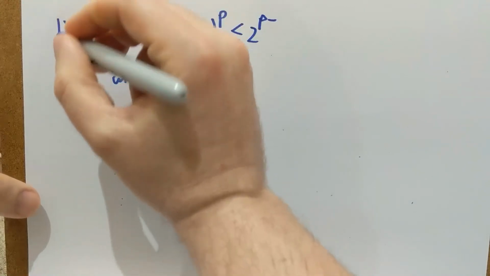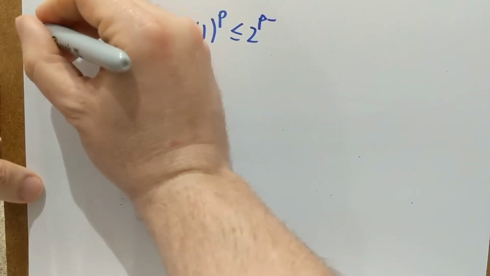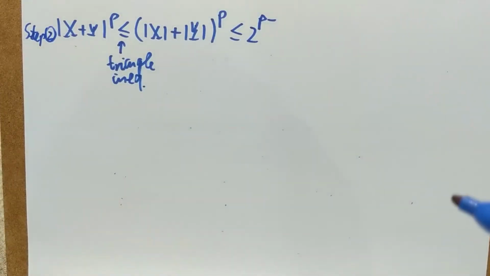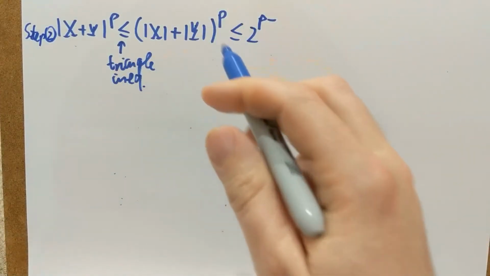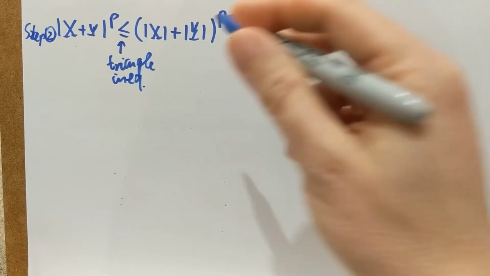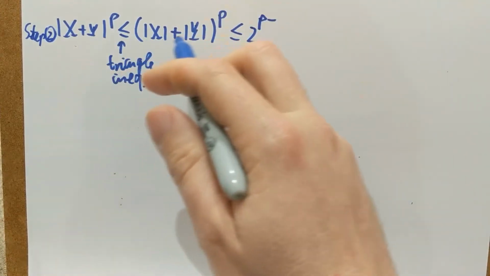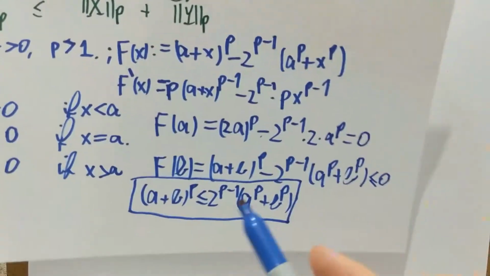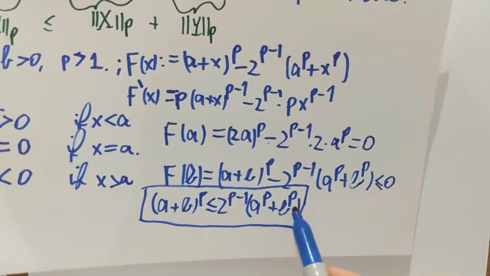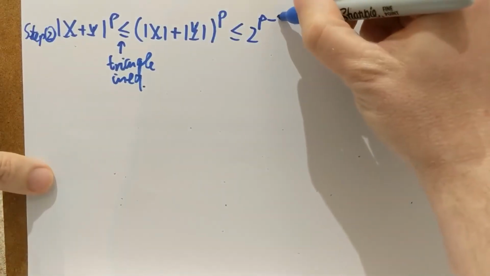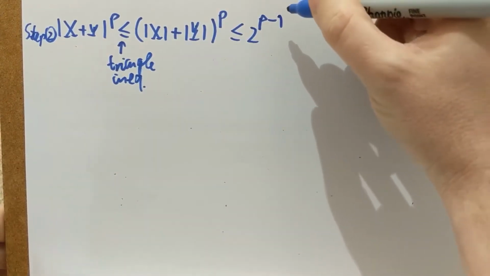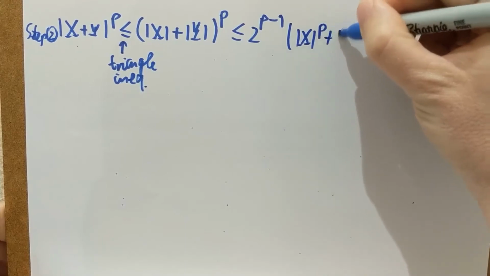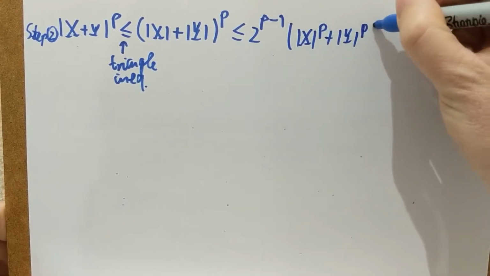So this is already actually step 2. I forgot to put here step 2. Okay, so step 2 is that when I apply the lemma, then I apply step 1, then I can bound the p's power of this sum by 2 to the p minus 1, the sum of the p's powers. X to the p plus y to the p.